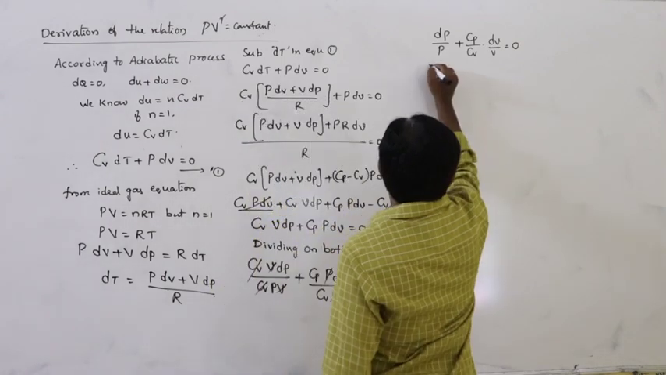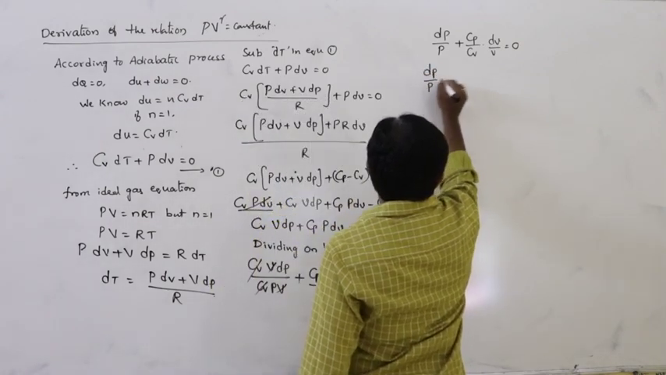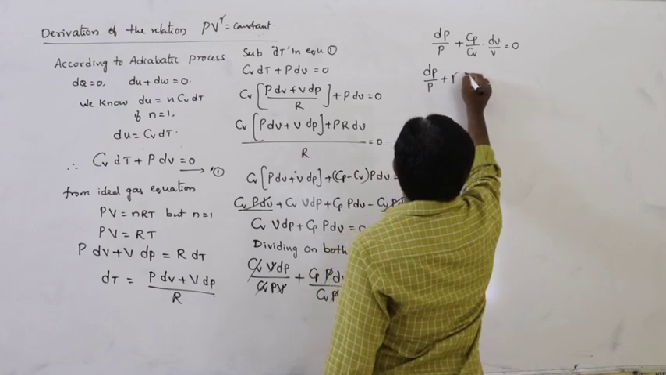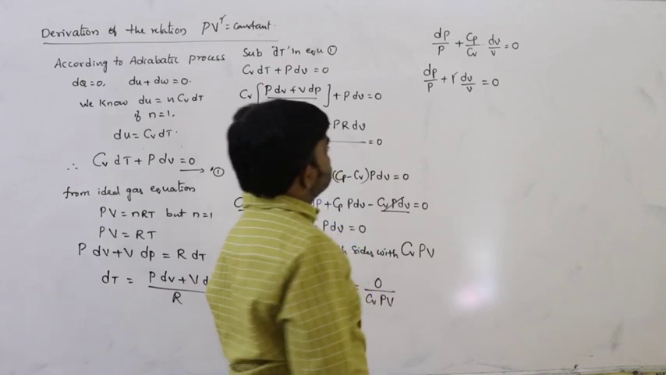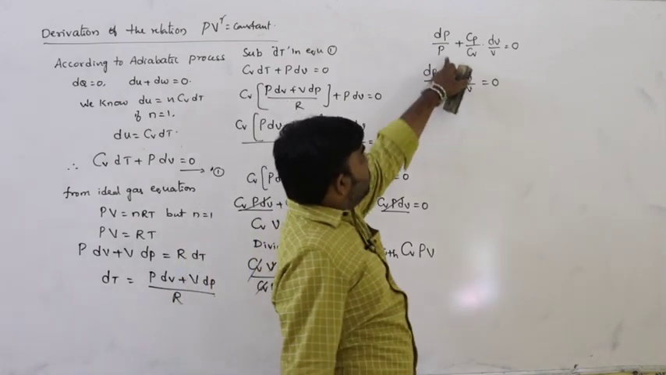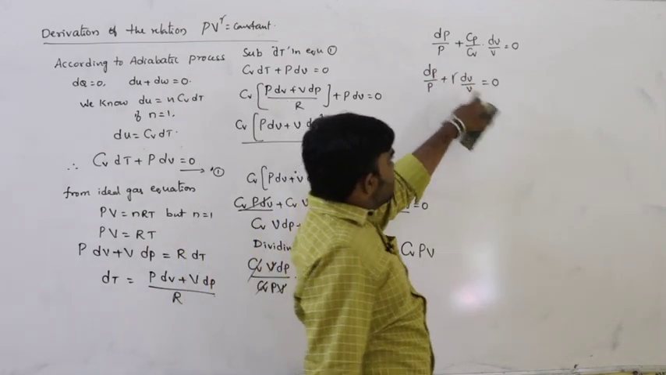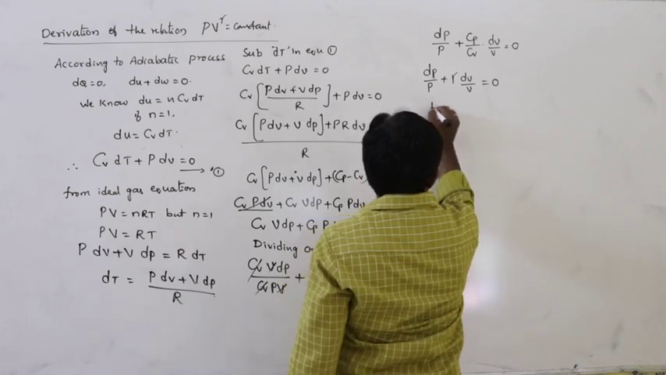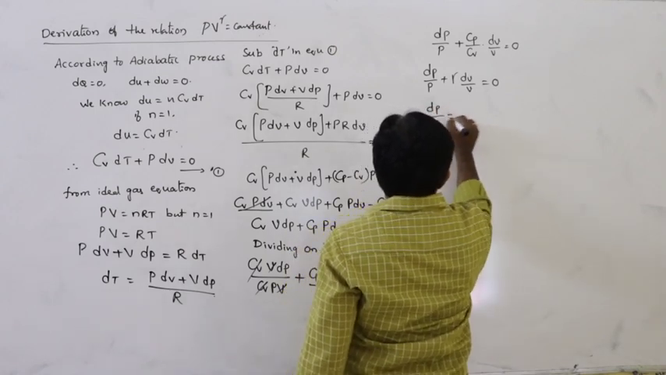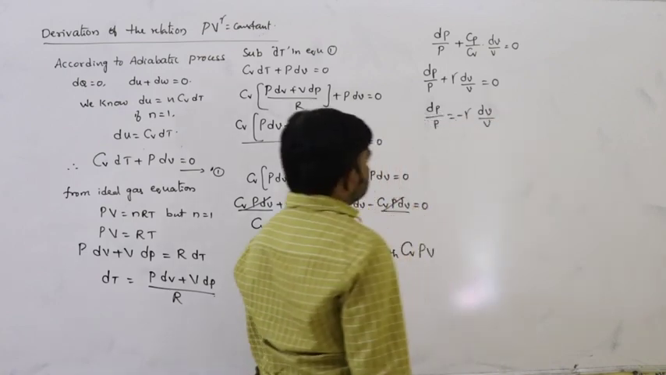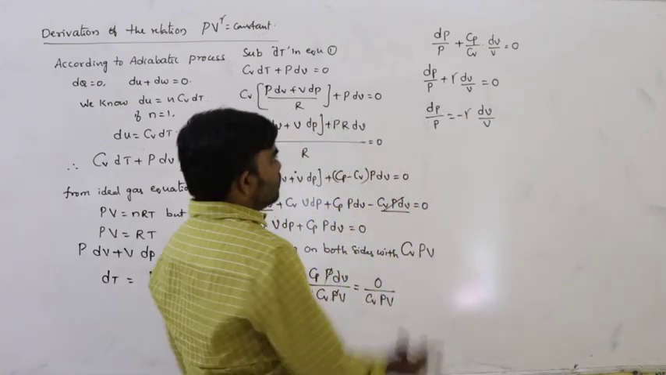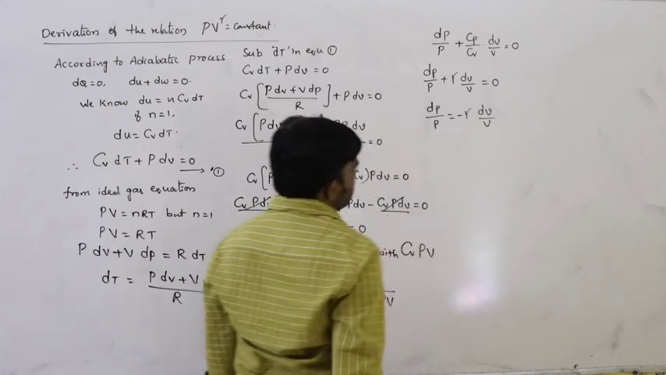And here, dP by P plus Cp by Cv into dV by V is equal to 0. Cp by Cv is considered as gamma. So from this we can write dP by P is equal to minus gamma into dV by V. This plus comes to this side, so it becomes minus.